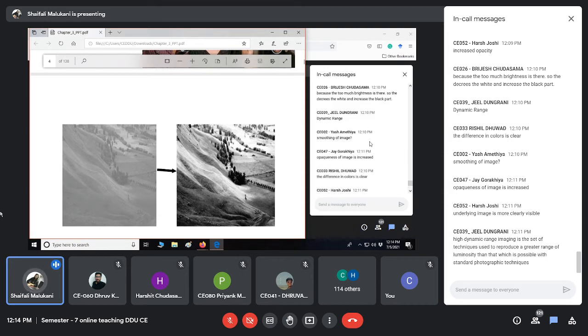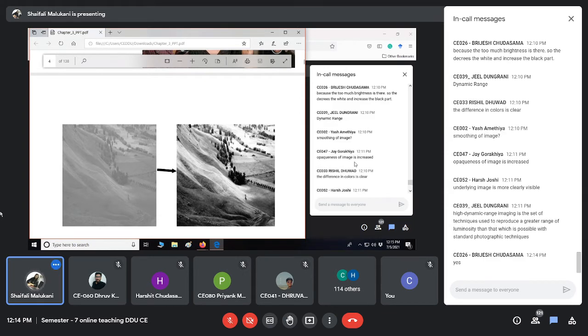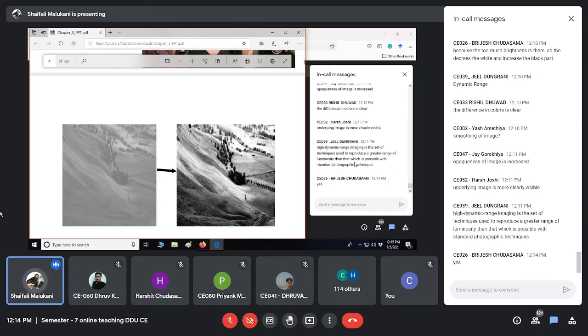But Brijesh, are you clear with the definition? Decrease in white color is not the case. Here we have not decreased. There was not a white color here. This was a gray color. Here we have added white as well as black. How to do it is a separate question. We are going to learn this again in the first session itself, possibly in the next 2-3 lectures. So this is what contrast stretching is.